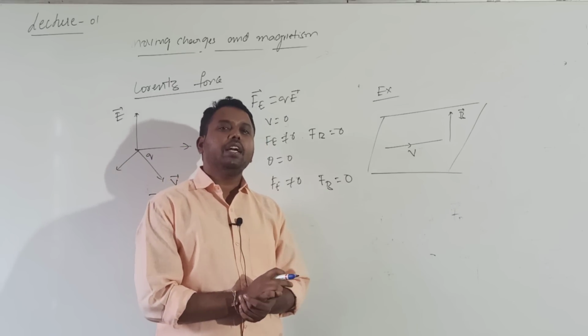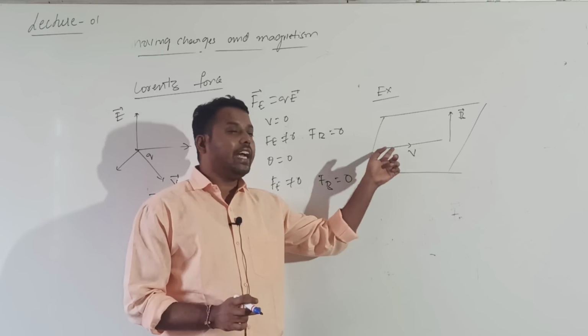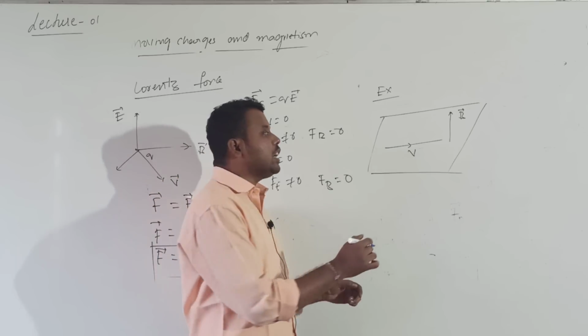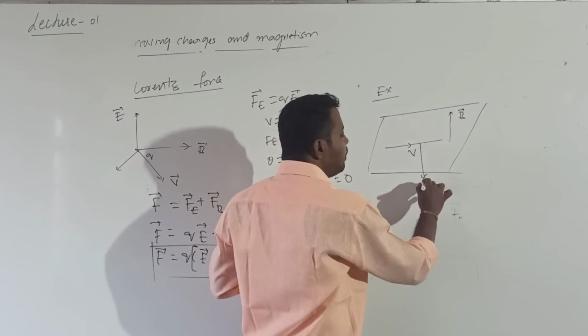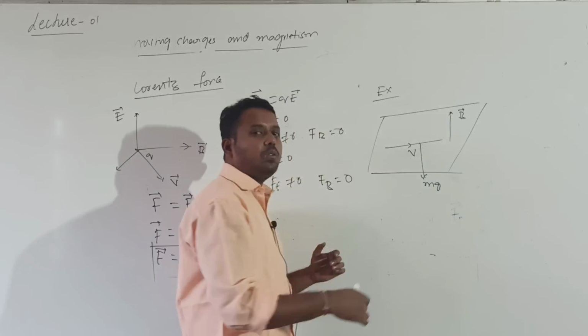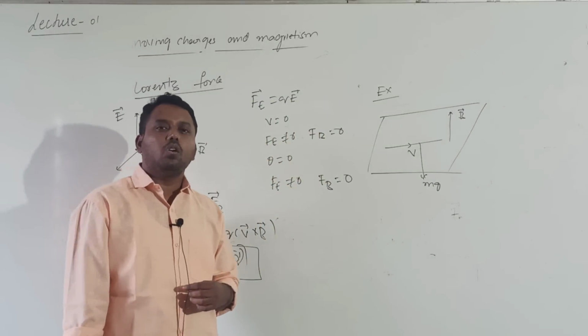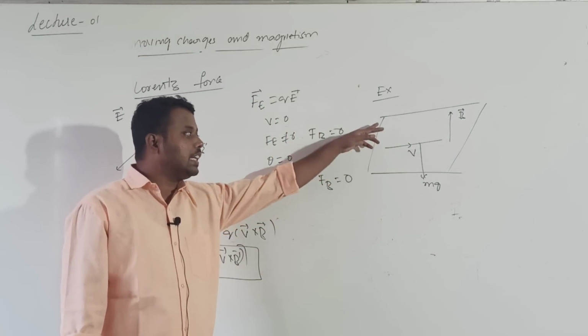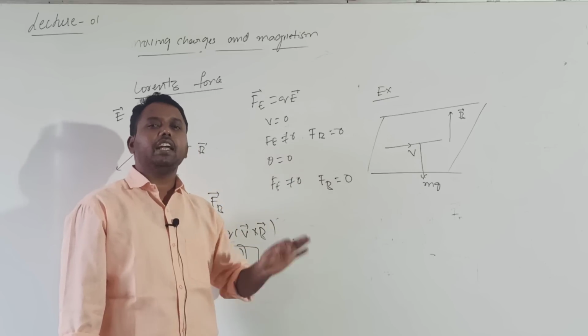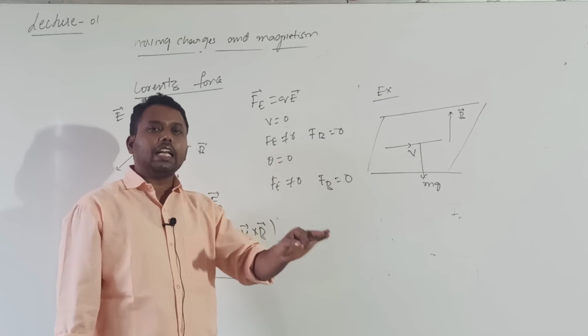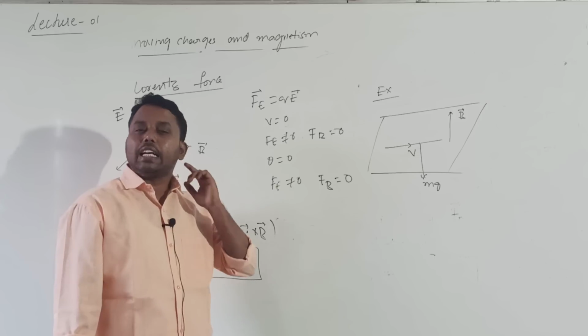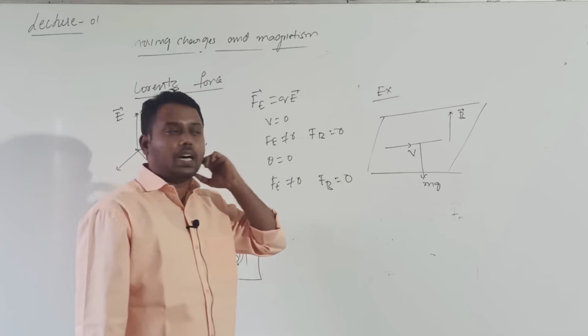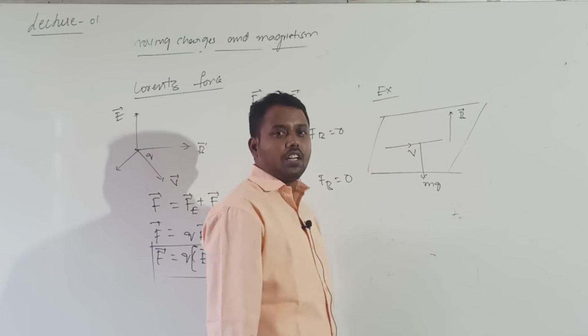Its weight is given by mg, acting vertically downwards. If no force were acting due to the magnetic field, the conductor would fall down. But here the conductor was suspended, which means some other force is acting in the vertically upward direction.